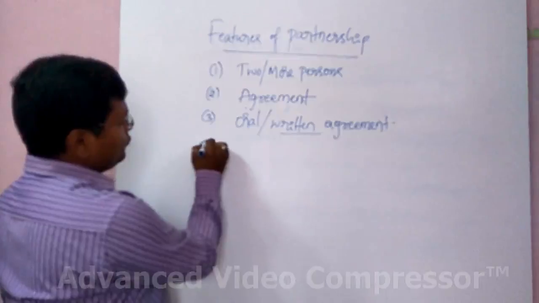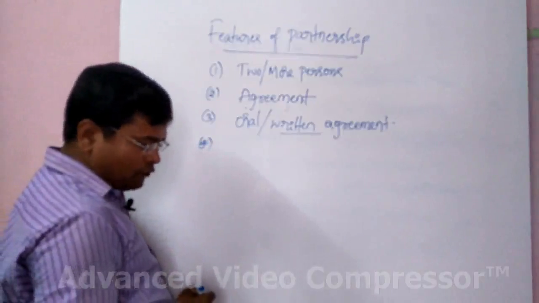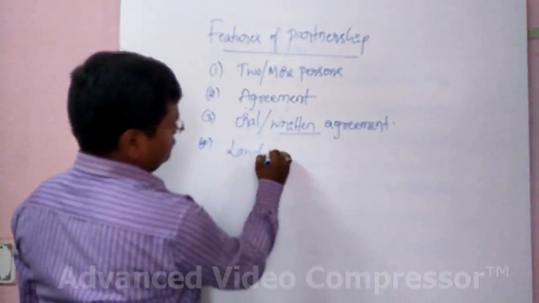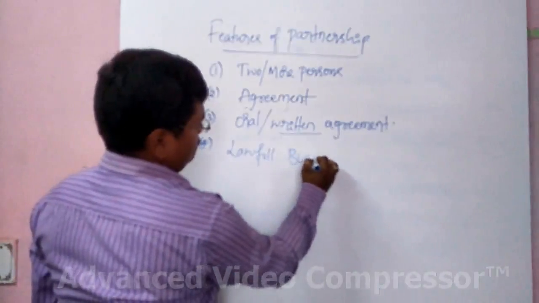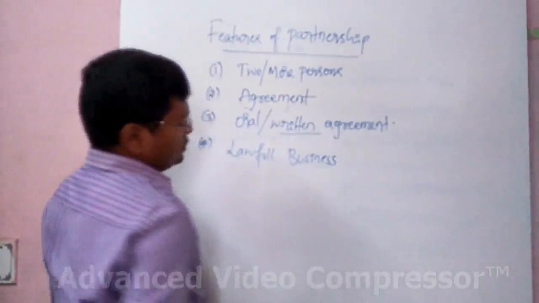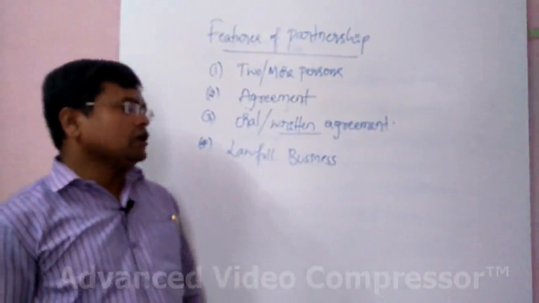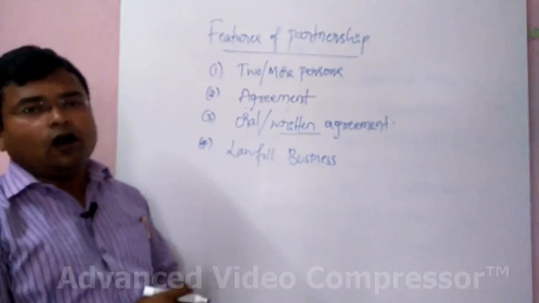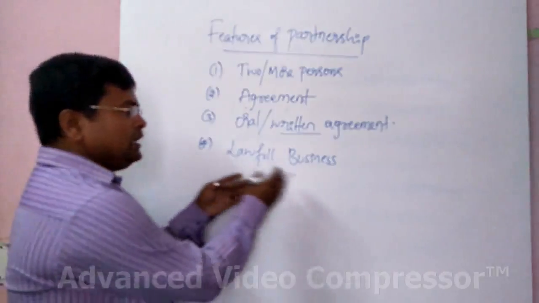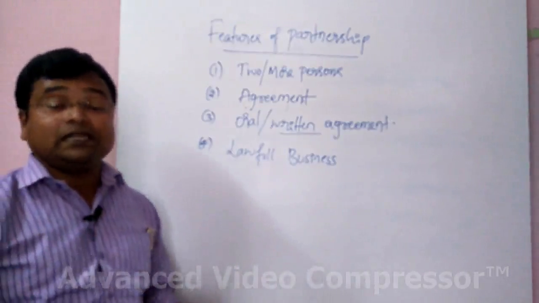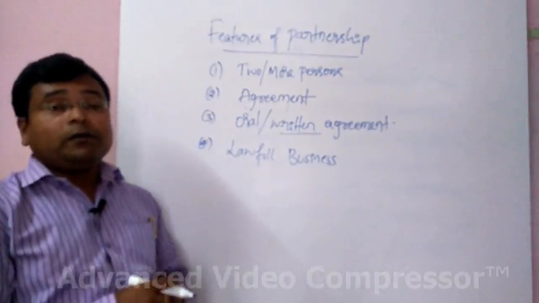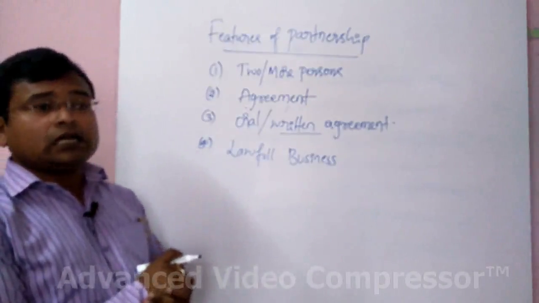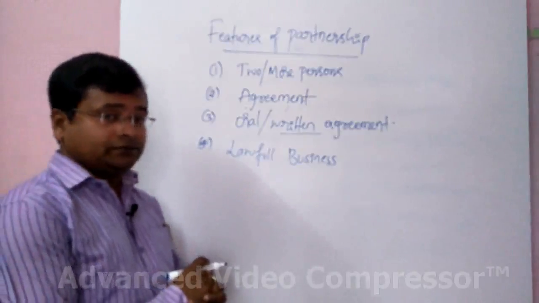And next, the fourth one is lawful business. What is meant by that? Whatever business the partners are carrying on must be a legal business. The government will accept only a partnership that runs a legal business.